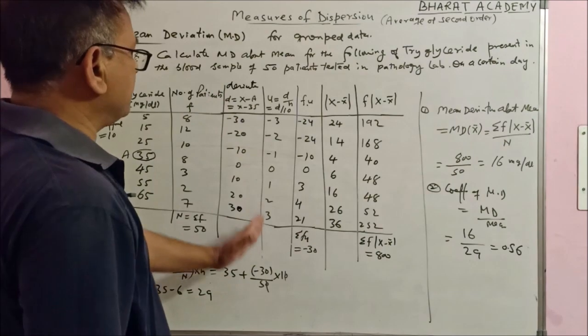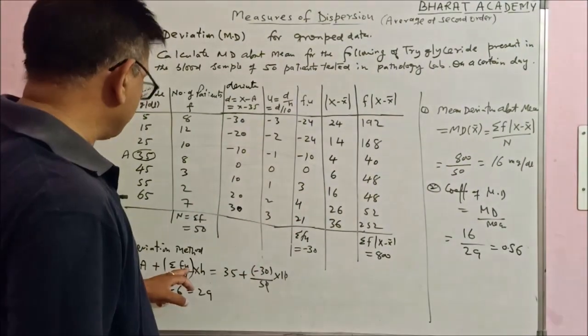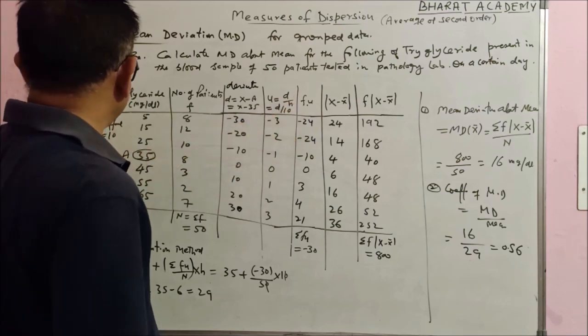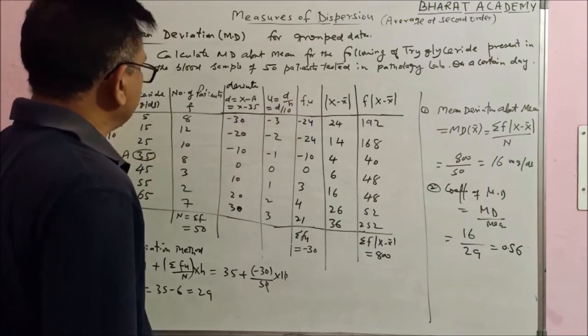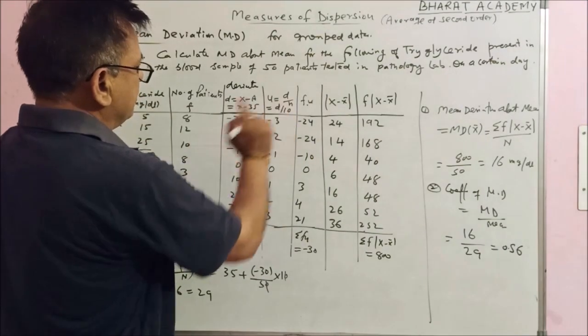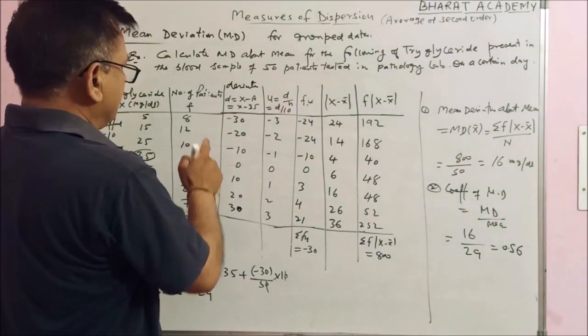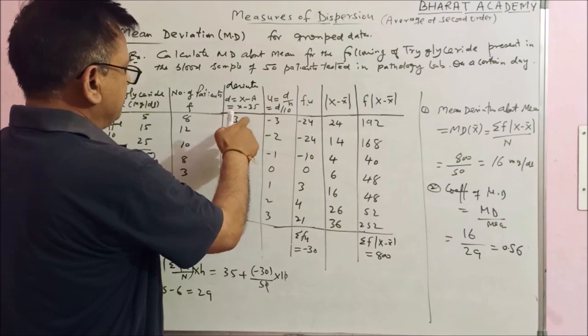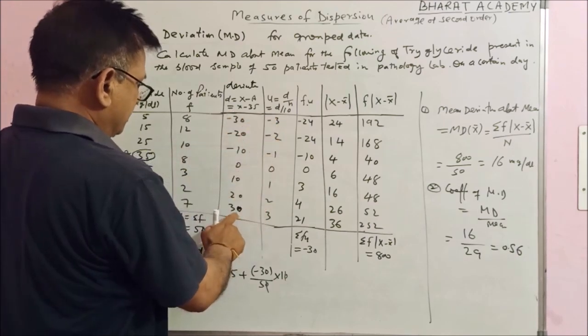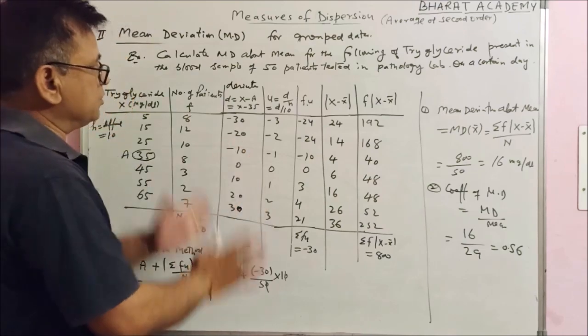This is d, but actually in the formula you need u. What is u? U is d upon h. Deviation upon h, where h means the difference between two consecutive numbers of x. Here the difference is h, I have taken 10. H is 10 there. Minus 30 upon 10 is minus 3, minus 20 upon 10 is minus 2, similarly up to 30 upon 10, this is 3. This is u.